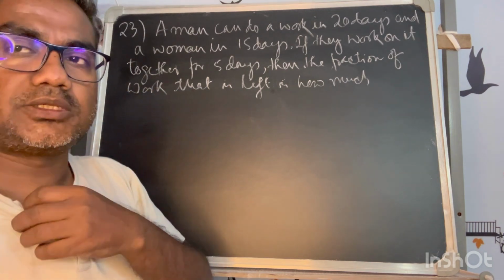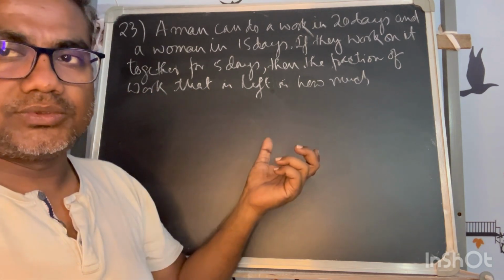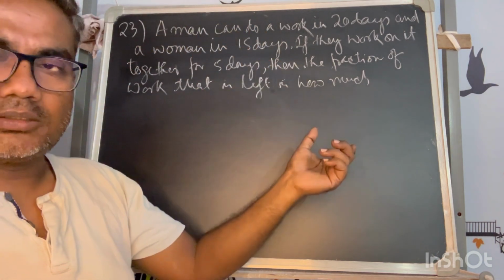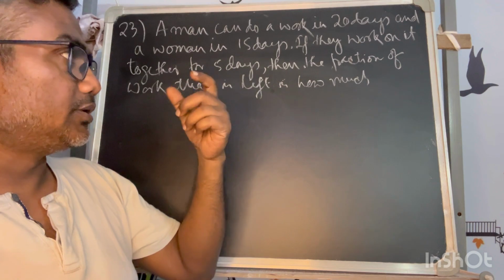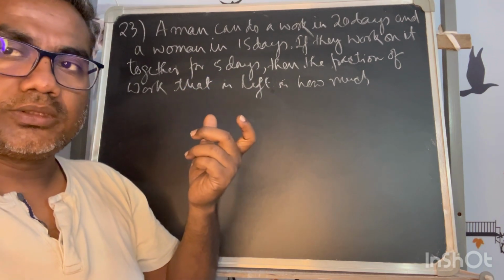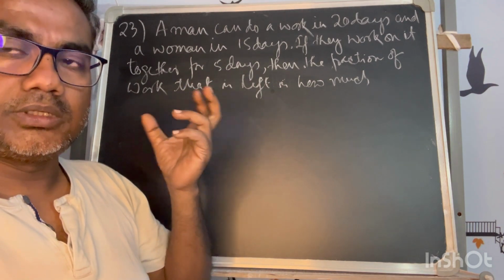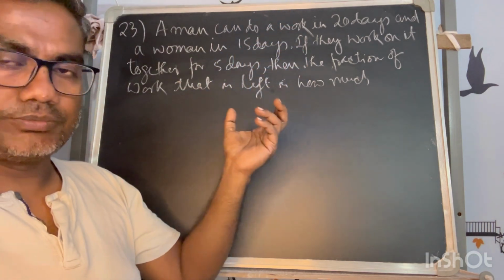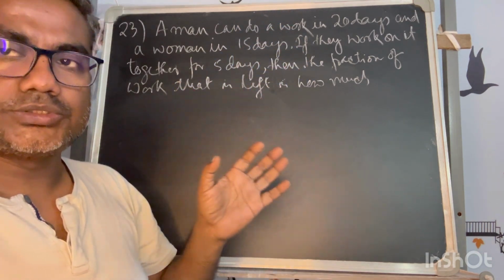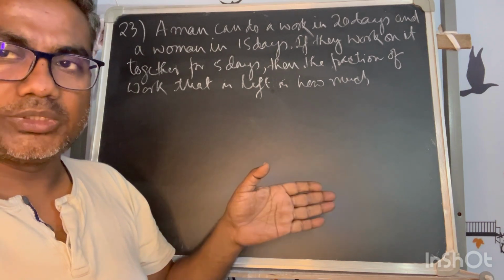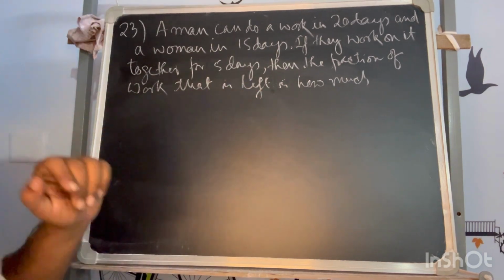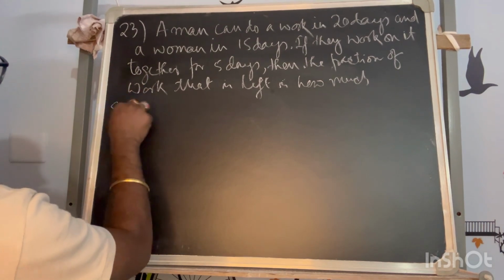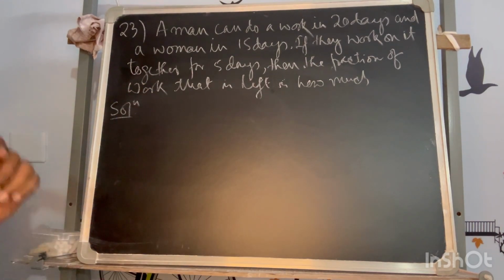Options make a very dependent situation, so I don't want to put my audience into dependency. I will solve my own way, and that will build more confidence than having options.